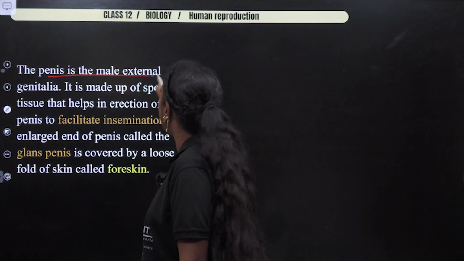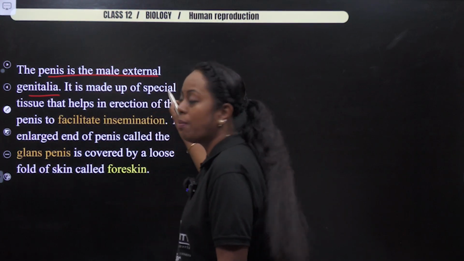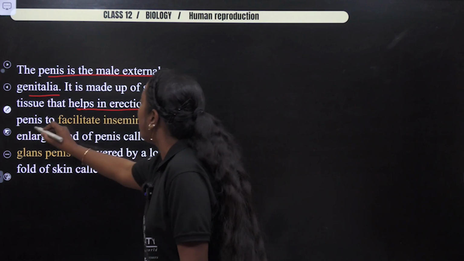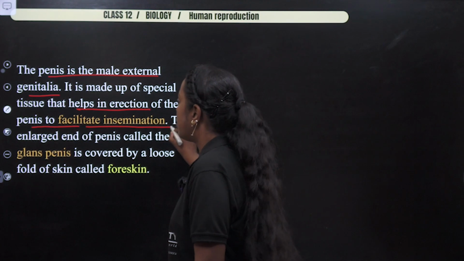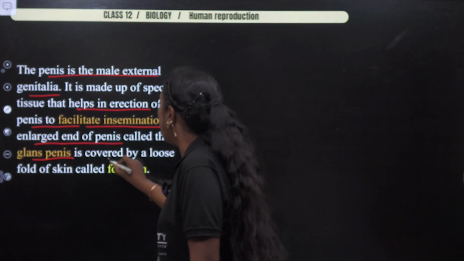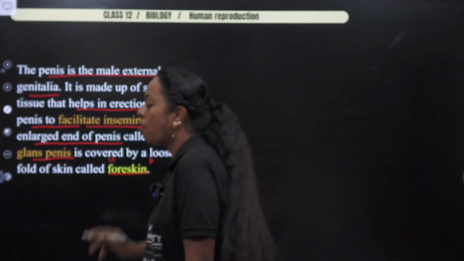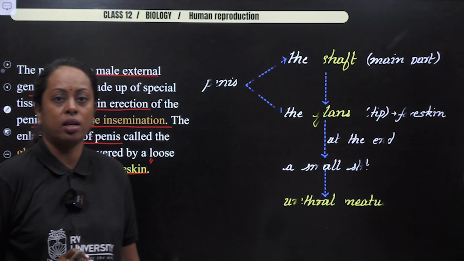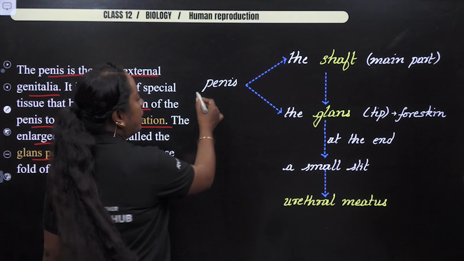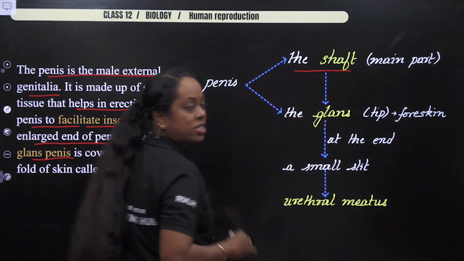So, the penis is the male external genitalia made up of special tissue which helps in erection. I already told you that it facilitates insemination. The enlarged part of the penis is called glans penis, which is covered by a fold of skin known as foreskin. So, there's a flow chart for you to make it much more simplified. So the penis has the main part which is known as the shaft.